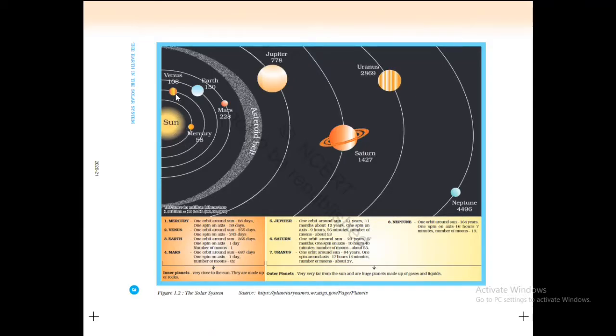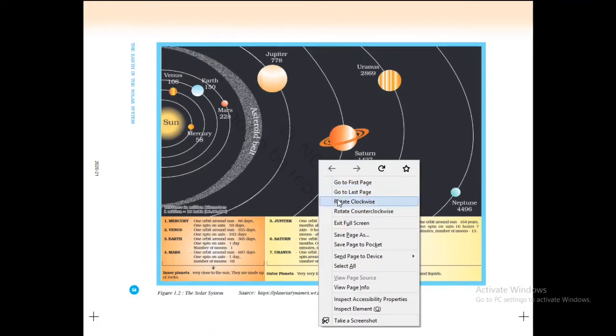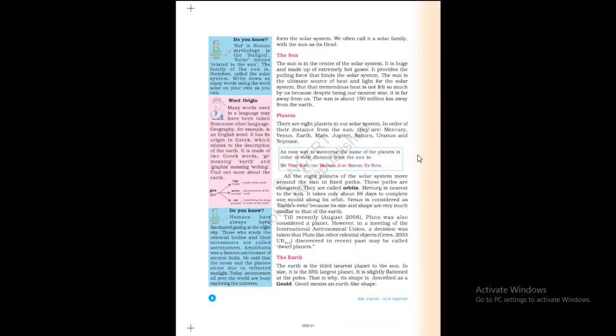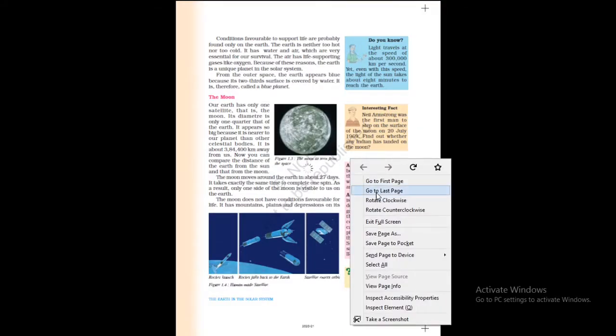Likewise, Venus 108, Earth, the planet where we are living, is at a distance of 150 kilometer from the sun. Similarly, you can see all these numbers, the names of the planets and their distance in kilometer from the sun. Let us go back to page number 4 in order to continue the chapter.